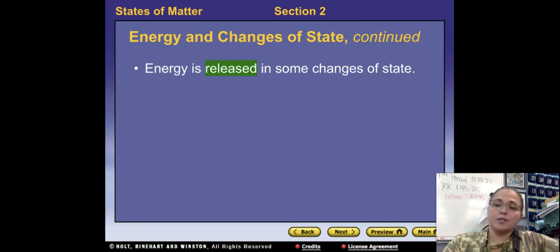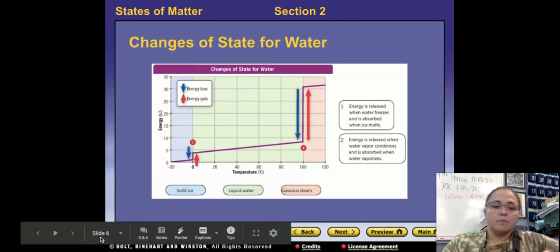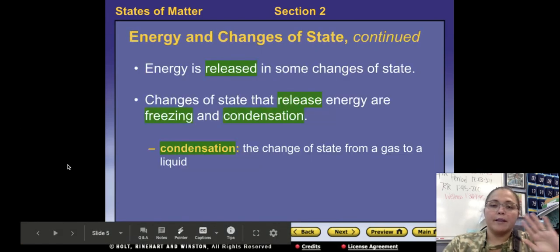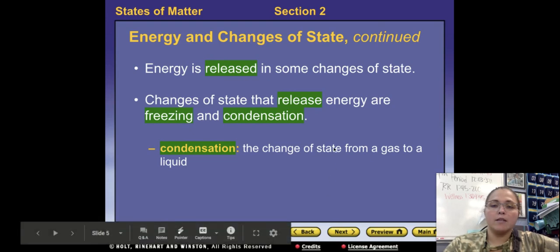And in some changes of state, energy is released. And so that would be your blue arrows on that diagram. Changes of state that release energy are called freezing and condensation. Freezing is going from a liquid to a solid, and condensation is going from a gas to a liquid.